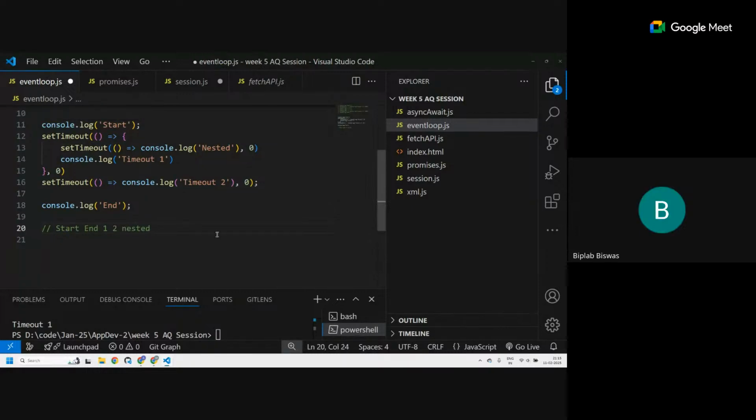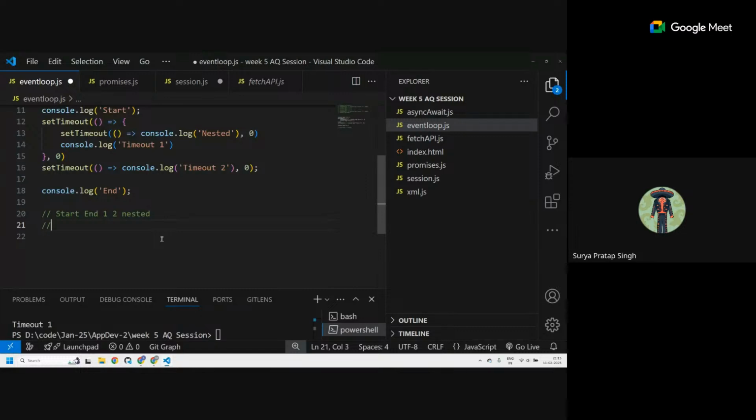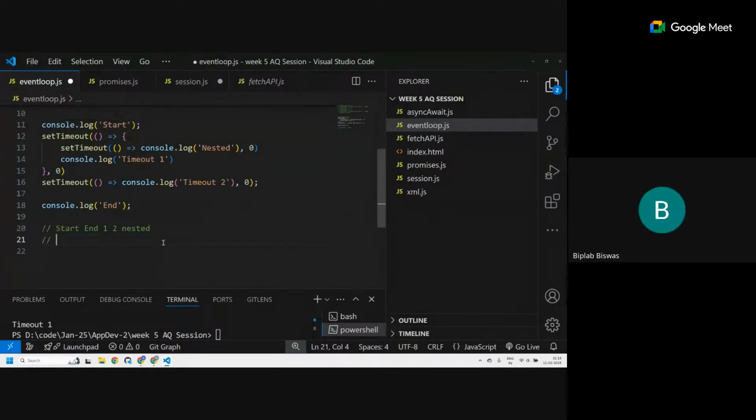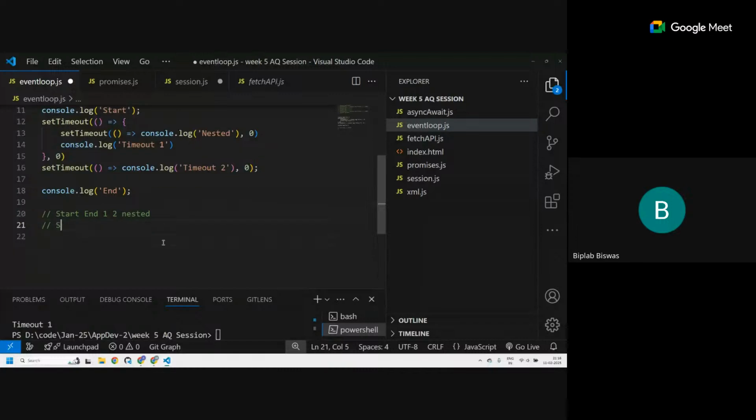No, does everyone agree? I don't think so. What is happening actually? Set timeout is 0 actually. And what is there in the console.log? It is a string. Yes, it's just printing out. That's it. So it will go in the same sequence. Basically, there is no waiting in this.